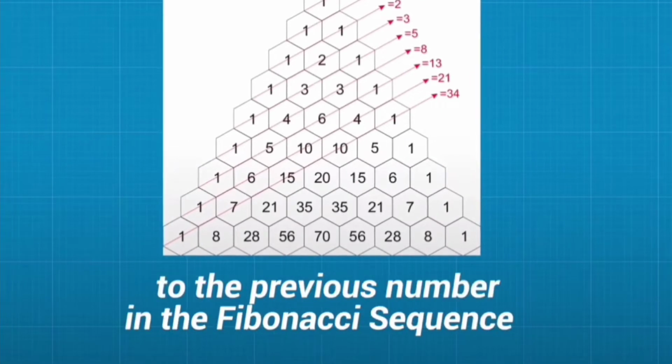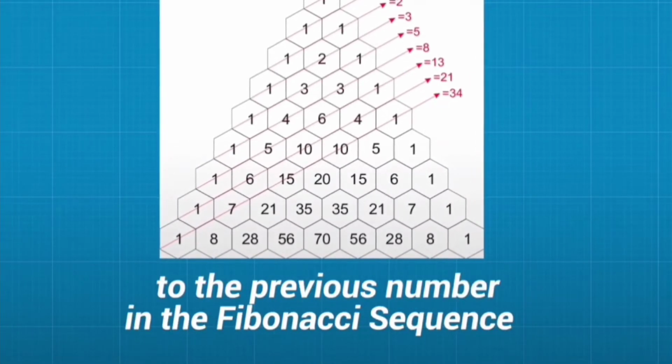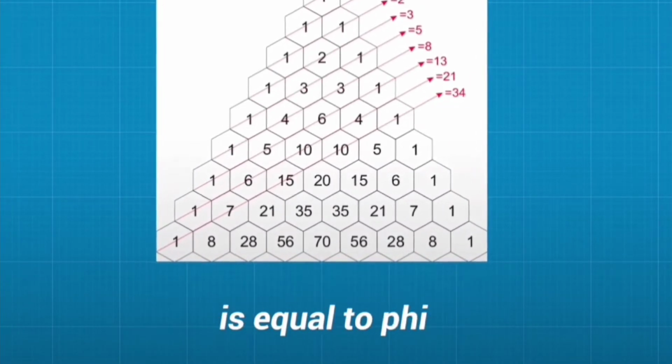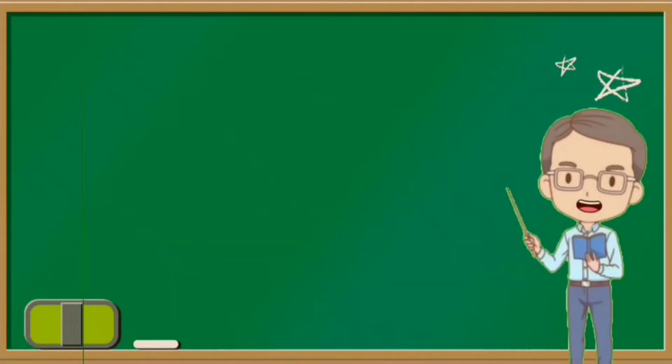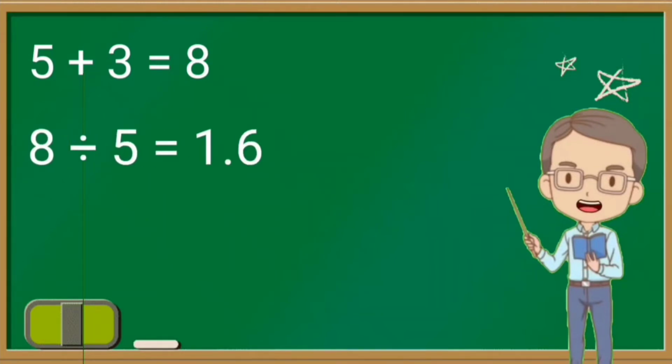The ratio of each number to the previous number in the Fibonacci sequence is equal to phi, which is usually approximated as 1.618. For example, 5 plus 3 equals 8, and 8 divided by 5 equals 1.6. If we find more numbers of the Fibonacci sequence and keep on finding the ratio of the present number to the previous one, then the ratio gets closer to phi.